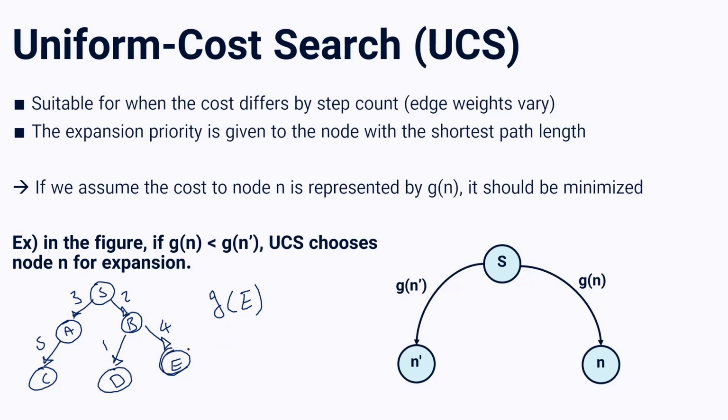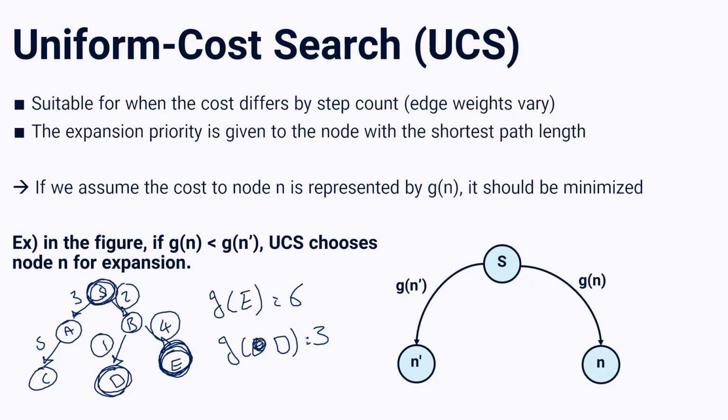So node E is here. To reach node E from our initial state node S, I have a 2 and 4. So g(E) would be 6, the addition of these two values. Or for example, for node D, this function would return 2 plus 1, that would be equal to 3. So this is how we calculate G of each node in this algorithm.